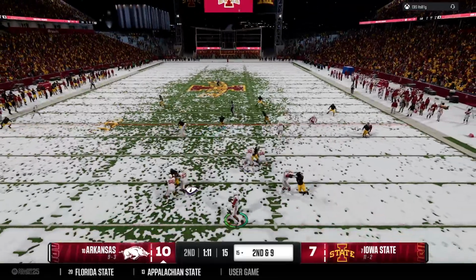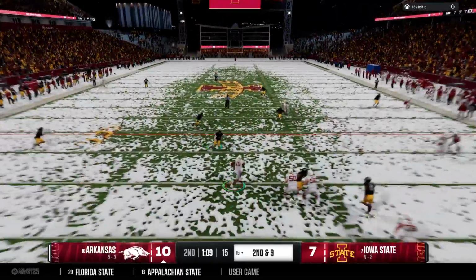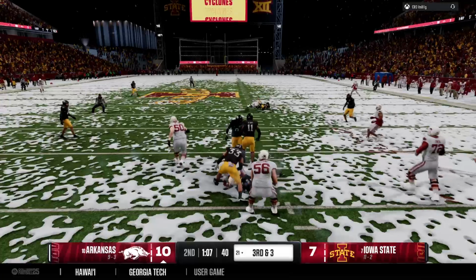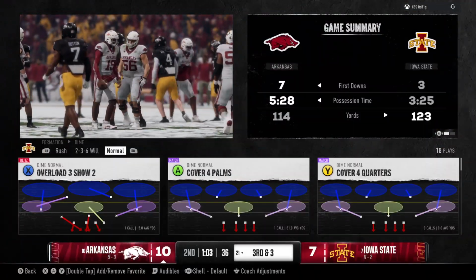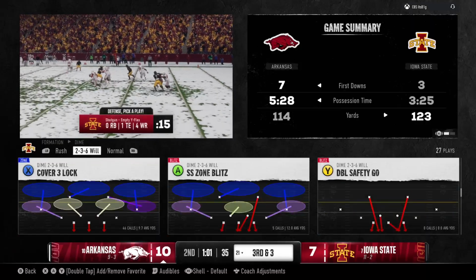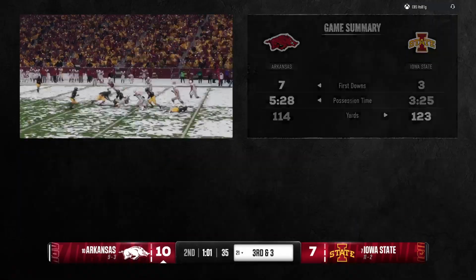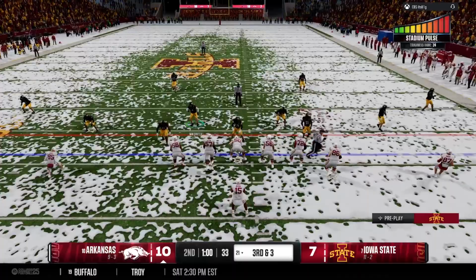Looking to throw. It's Jackson. Pressure is coming. Quarterback gets down to avoid the big hit. Empty set now, 5 wide.